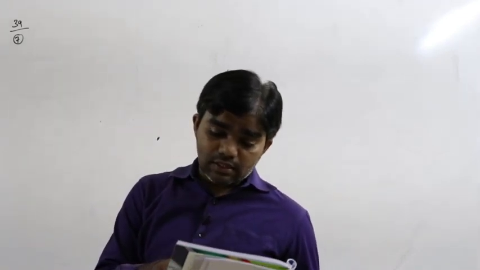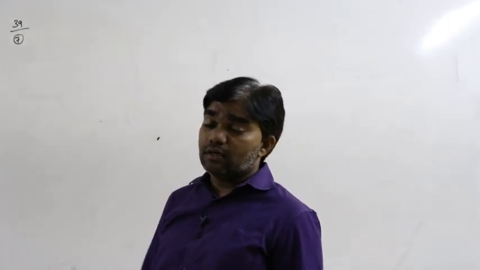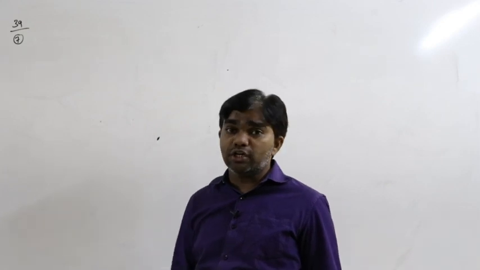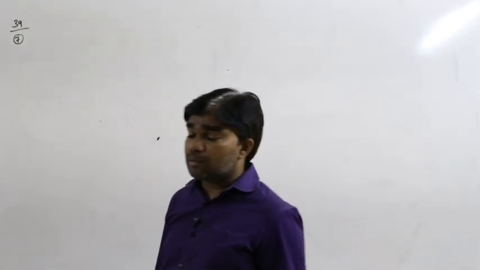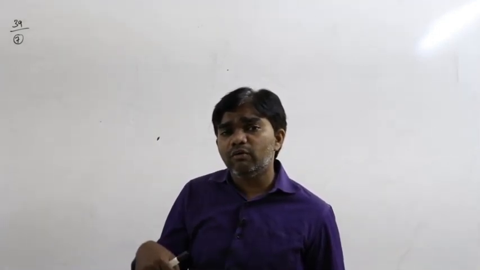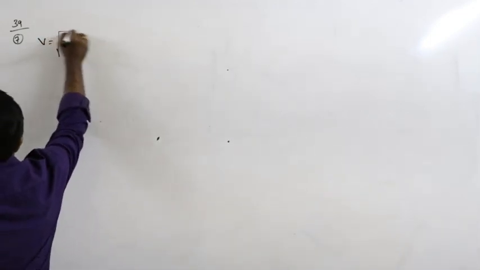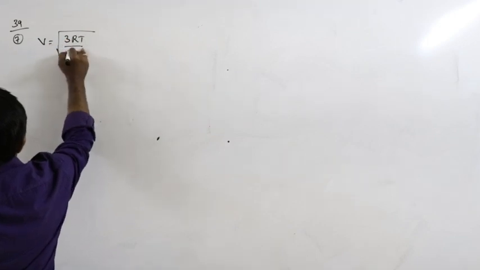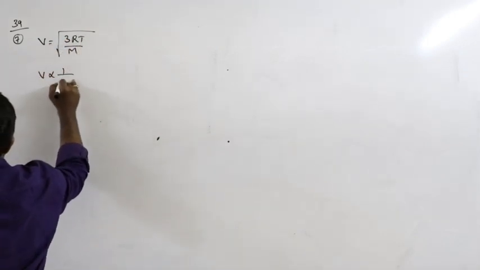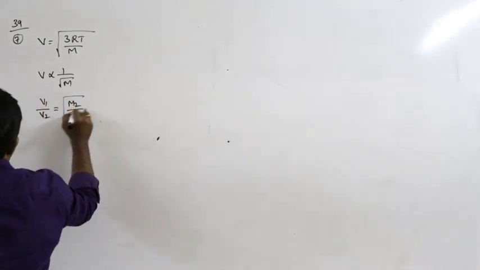So here see the situation. Hydrogen is at 1 atmosphere and helium at 2 atmospheres. But it is also mentioned that both are at the same temperature. Both pressure and temperature are mentioned in the problem. If pressure and temperature are mentioned, which formula do we have to consider? We must consider the temperature formula. So V RMS is equal to root of 3RT by M. If the temperature remains constant, V is inversely proportional to root M. That means V1 by V2 is equal to square root of M2 by M1.